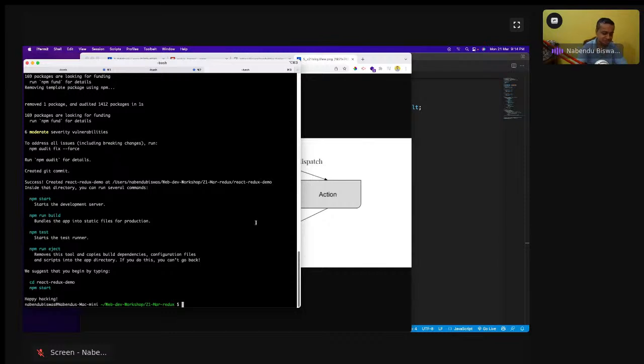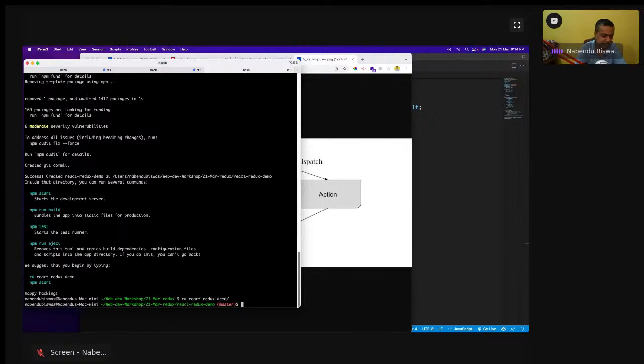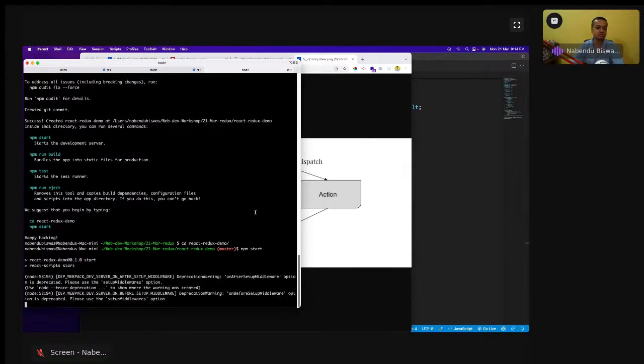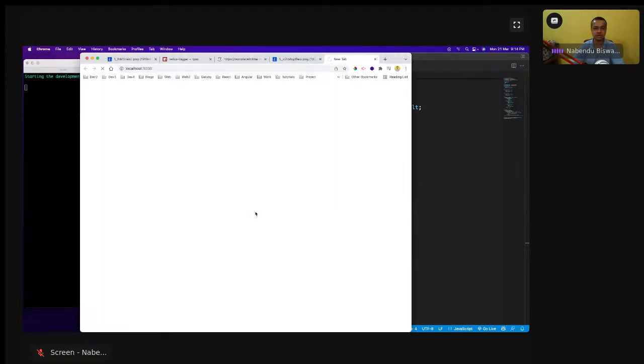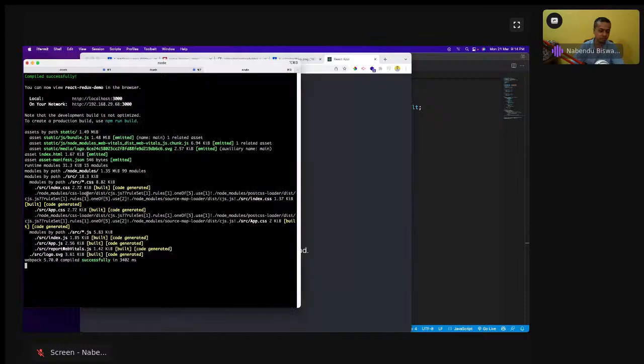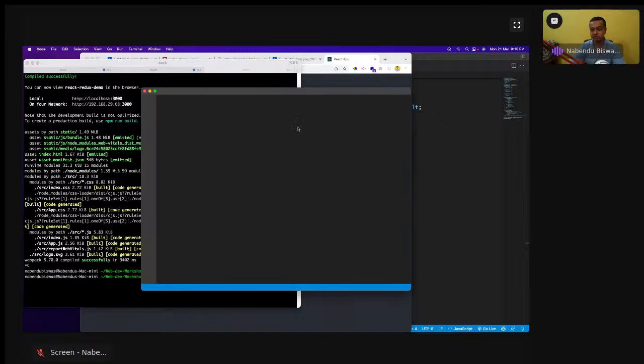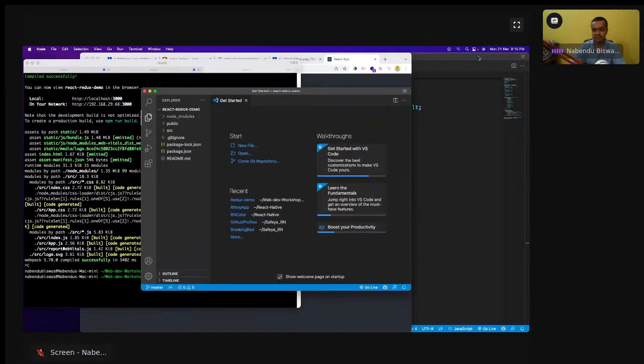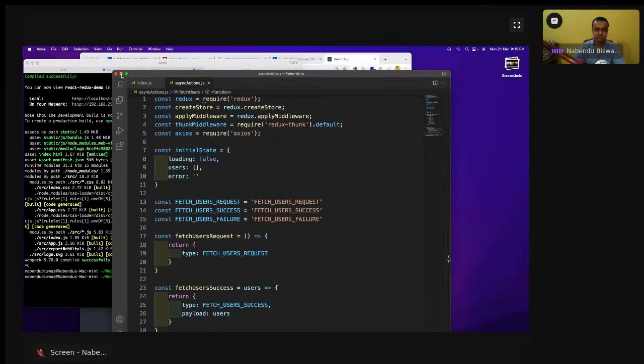So that is good. I'll open this project, Redux demo, and let me do npm start. Oh, sorry, I actually forgot to open it with VS Code, or else how will we work.